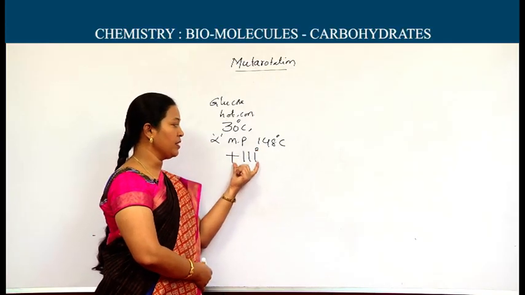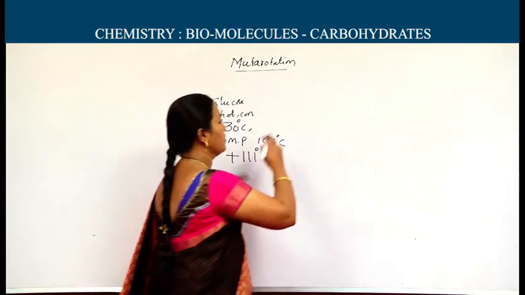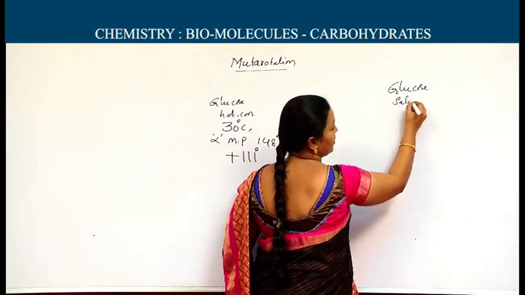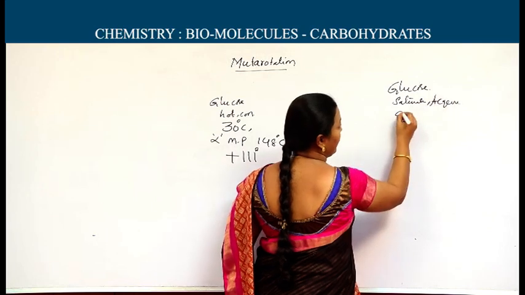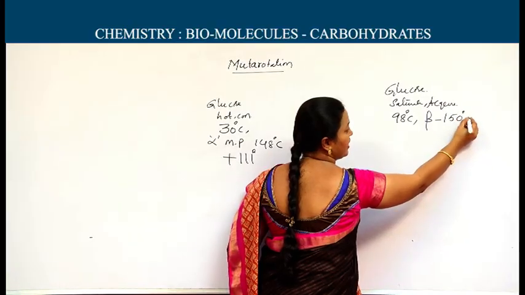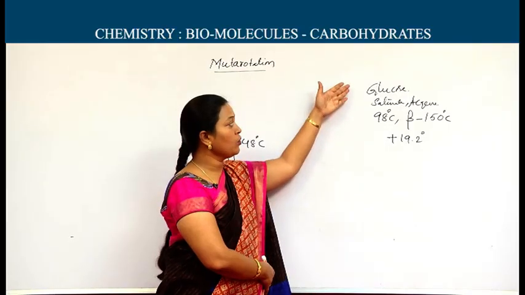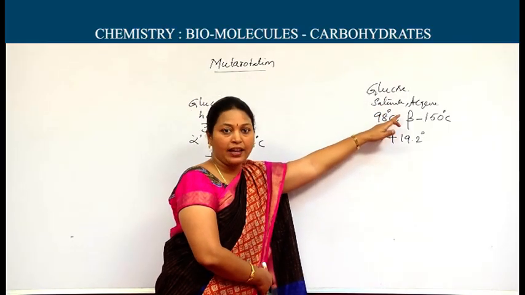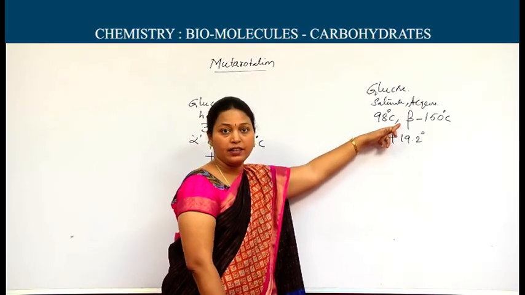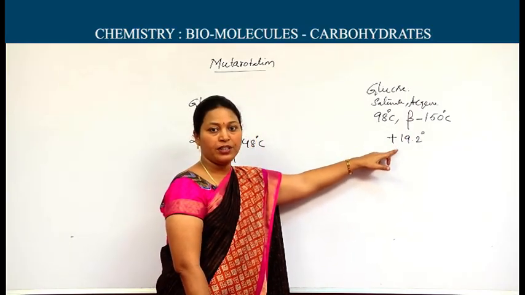Plus specific rotation means it is having the capacity to rotate monochromatic light towards right side. If the glucose is crystallized from saturated aqueous solution at 98 degrees centigrade, we are getting beta form whose melting point is 150 degrees centigrade and showing the specific rotation 19.2 degrees.